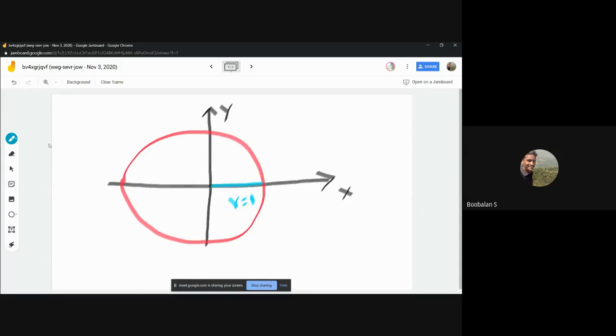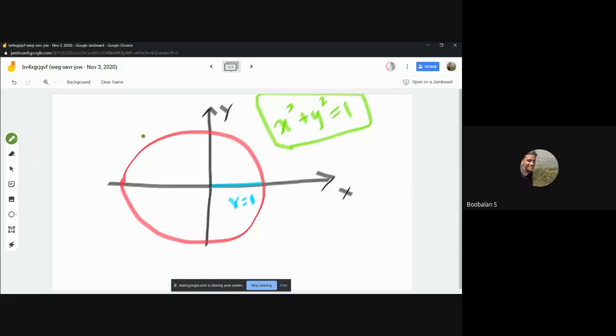Can anyone convert this picture into an expression? What expression will come? Anyone just tell me? X square plus y square equal to 1. Yeah, absolutely. X square plus y square equal to 1. So this is a representation of mathematical notation, right?